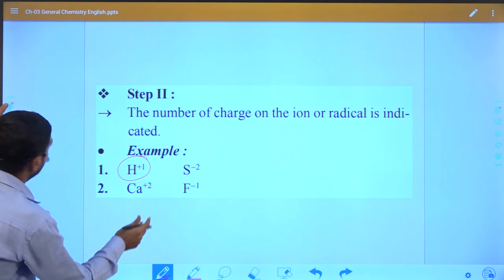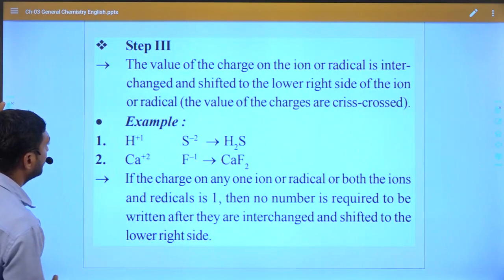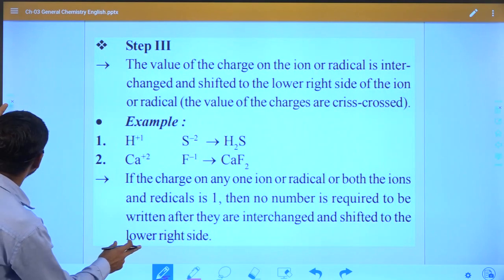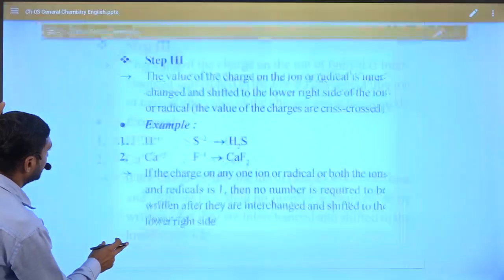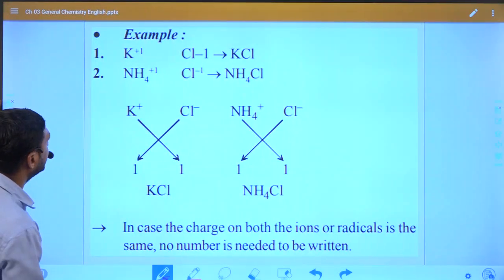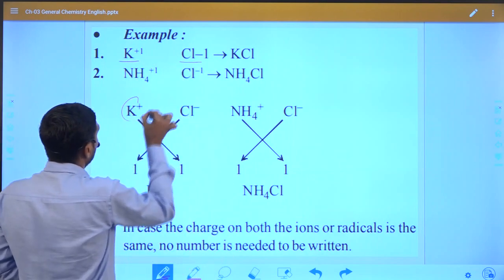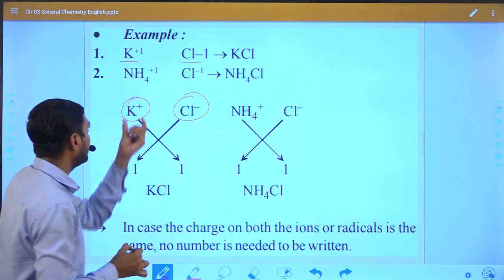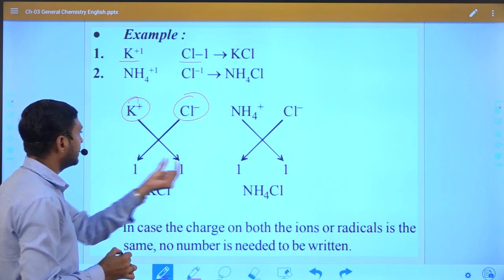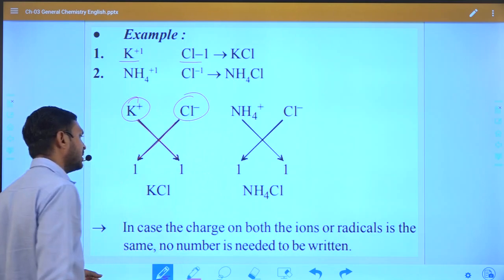Okay, after writing the charge, what we have to do is crossly multiply the charge to each other. You can see in this compound, first of all we have to write the positive and negative ion and the charge on each ion, whether positive or negative.